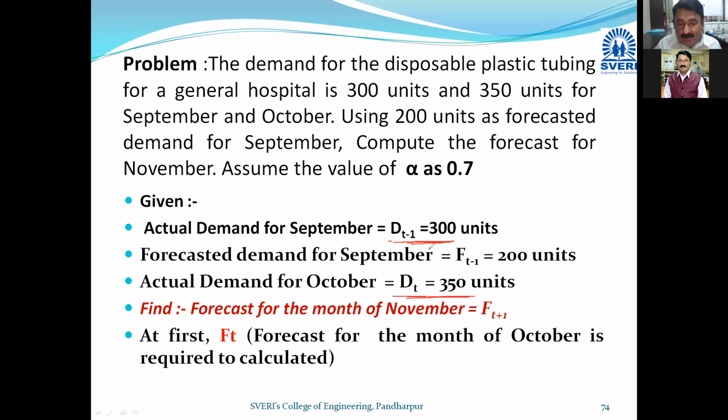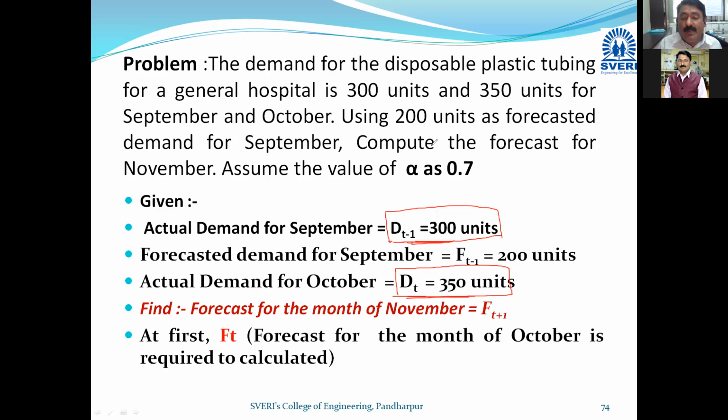So here actual demand for these 2 months is given. This is actual demand for September, Dt minus 1, and actual demand for October, Dt, is given.